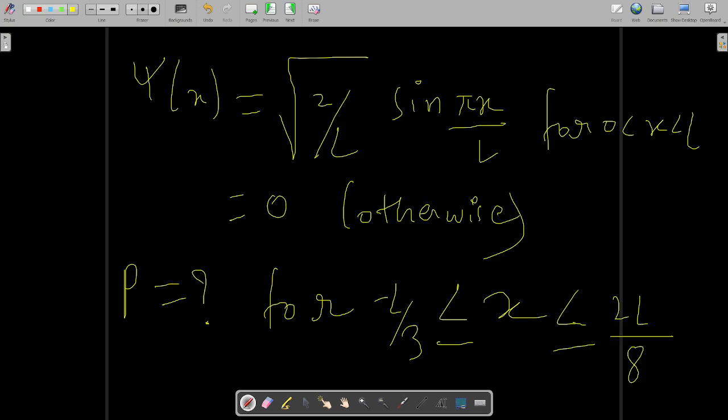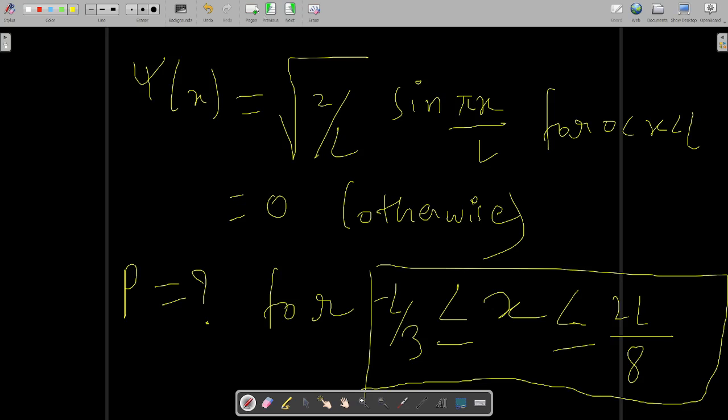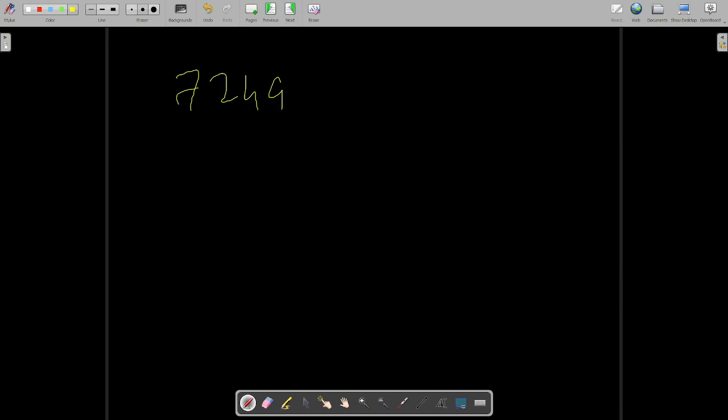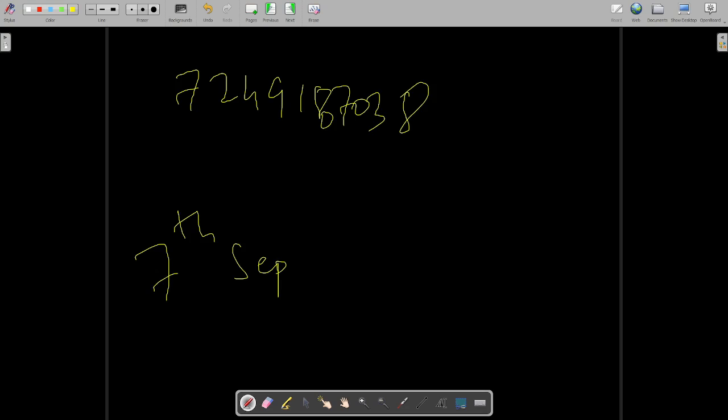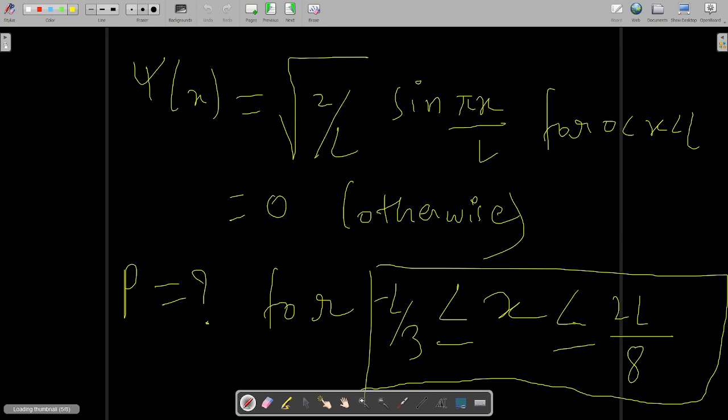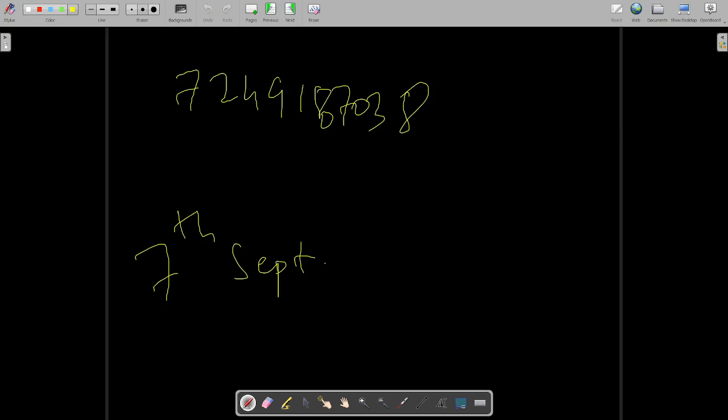Whatever answer comes, you can WhatsApp me its answer, or you can get it checked by me on this WhatsApp number. I will reply to your doubts on 7th of September. So you can message me on WhatsApp the solution of this same problem, but for limit minus L by 3 to 2L by 8. You will have to solve it and send photos to me. I will check those. Okay, so thank you very much.